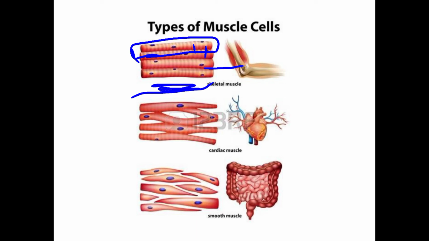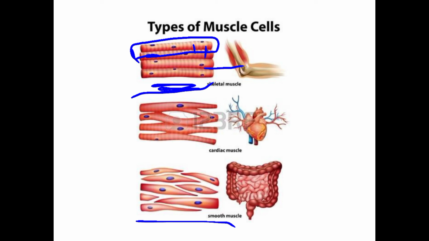We do not know when they are working, or we are not aware of that. That kind of muscles are known as smooth muscles, or involuntary muscles. Is it clear? Their shape is pointed at both ends, spindle fibers.